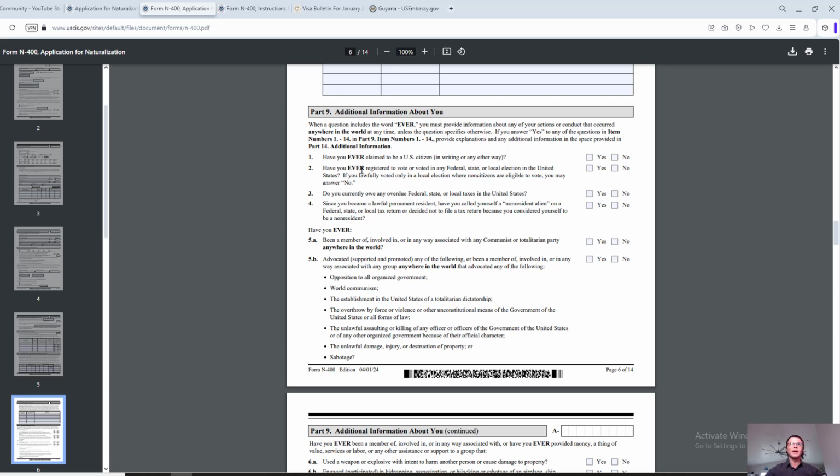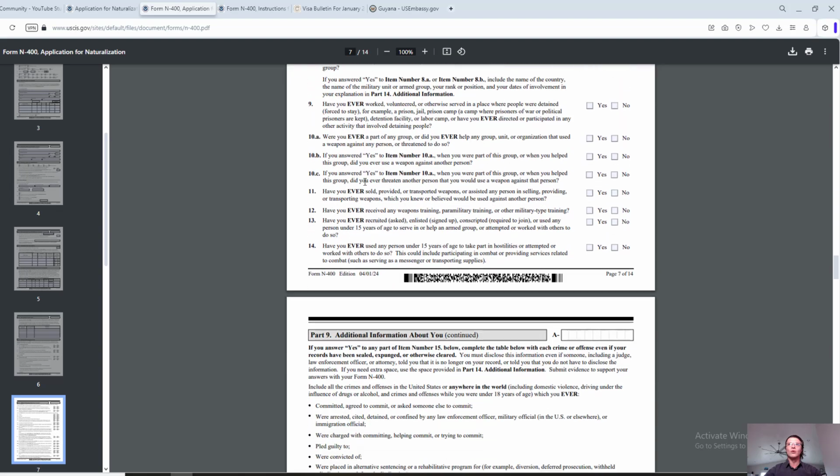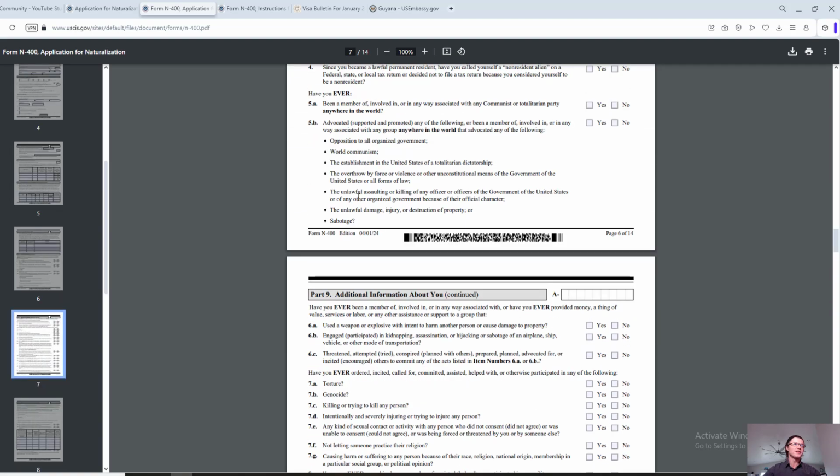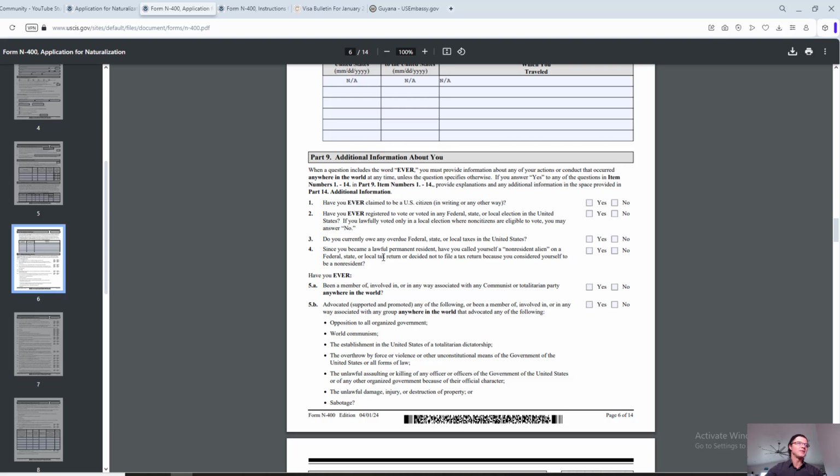You would have to go through and read all of these yes or no questions. They're very straightforward, applicable to you, obviously answered truthfully. Have you ever claimed to be a U.S. citizen in writing or any other way? Have you ever registered to vote or voted in any federal state? Do you currently owe any overdue federal, state, or local taxes? Since you became a lawful permanent resident, have you called yourself a non-resident alien?